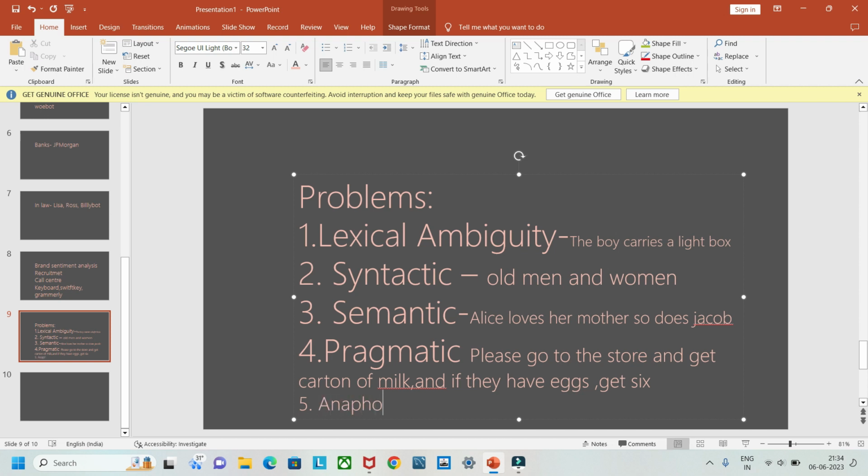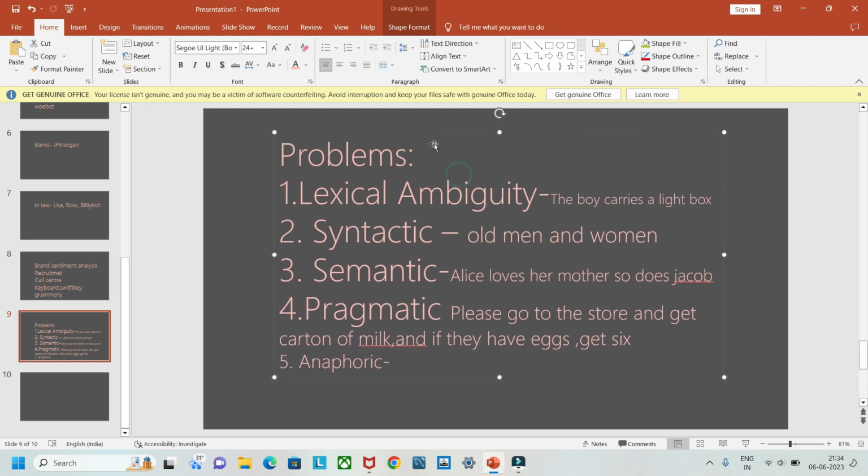anaphoric. I'll give you an example here. What is anaphoric ambiguity? Here the sentence, with respect to the noun, that is horse, gives 2 meanings. For example, the horse ran up the hill and then it was steep, it got tired.